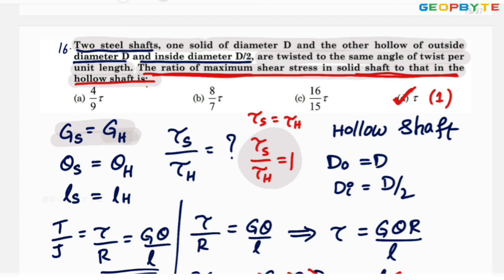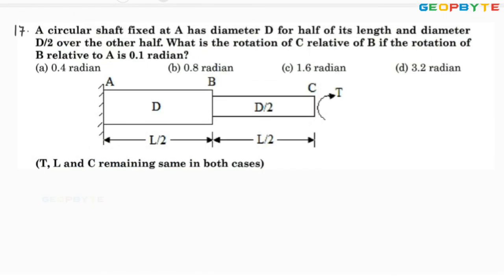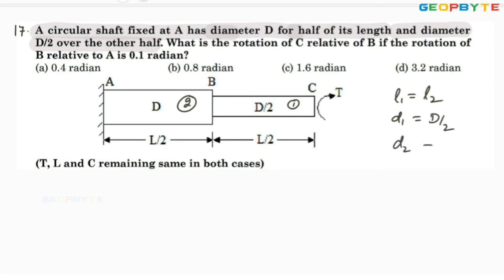Let us go for one more problem. Look at the problem. A circular shaft fixed at A has diameter d for half its length and diameter d by 2 over the remaining half. Let us assume this is section 1, this is section 2. Look at the lengths: L1 equal to L2. Diameter for the first section equal to d by 2. Diameter for the second section equal to d. Okay. What is the rotation of C with respect to B?